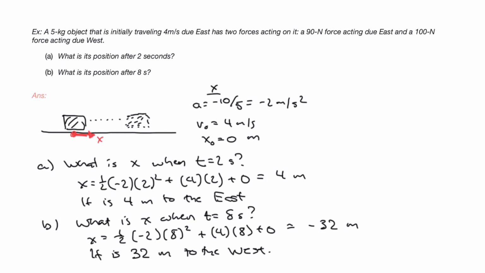So I think you can see how starting with information about forces and an initial velocity, we can ultimately use that to calculate the position, which is really the goal of physics, to predict the motion of an object. And so now we just have one more step to tackle in our problems because we're only given information about forces, and then we need to use that information about forces to calculate our kinematic variables so we can continue to solve. We'll look at some more advanced examples in the next section.